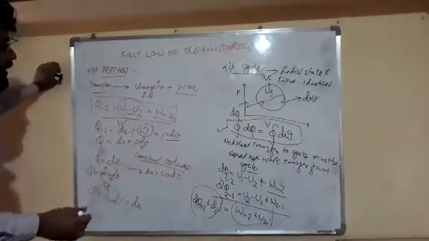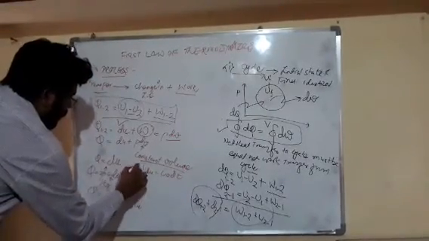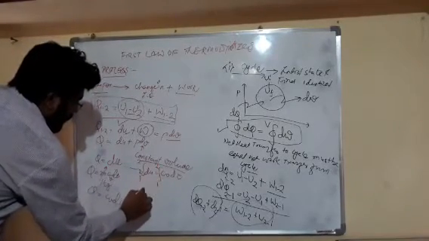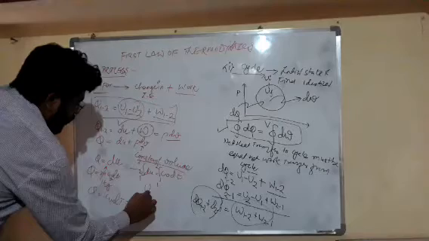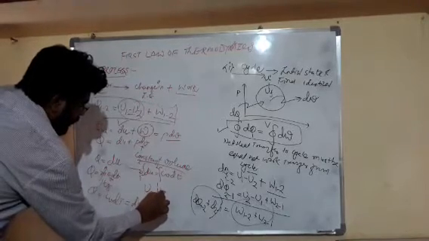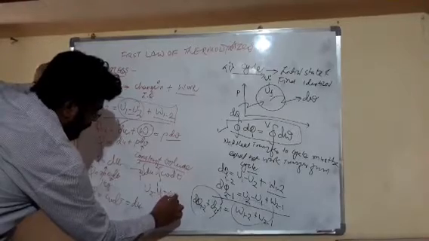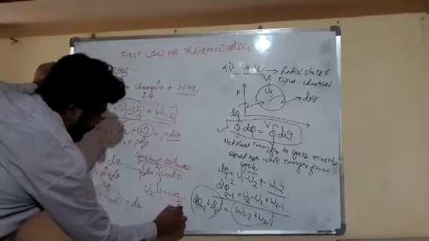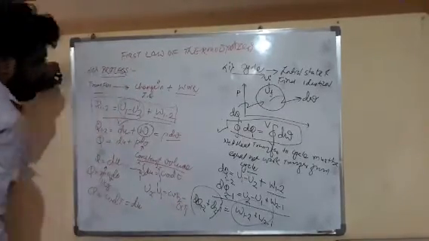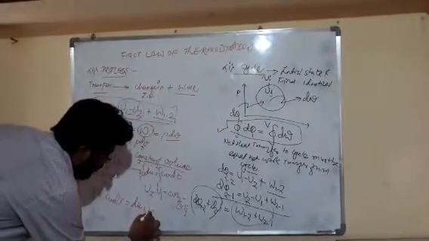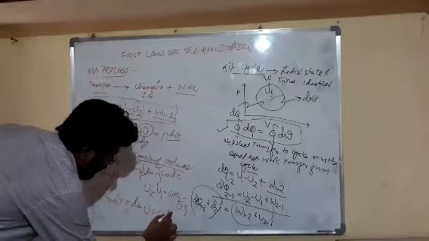Now we are integrating from 1 to 2, or process 1 to 2. It becomes u2 minus u1 is equal to Cv, which is constant, times T2 minus T1, that is Cv t2 minus Cv t1. So from here we can say that u equals Cv t.